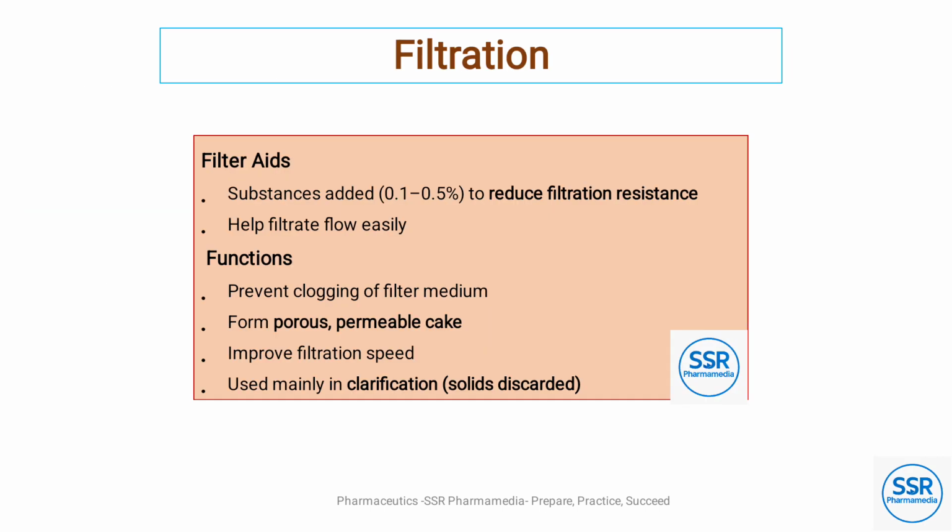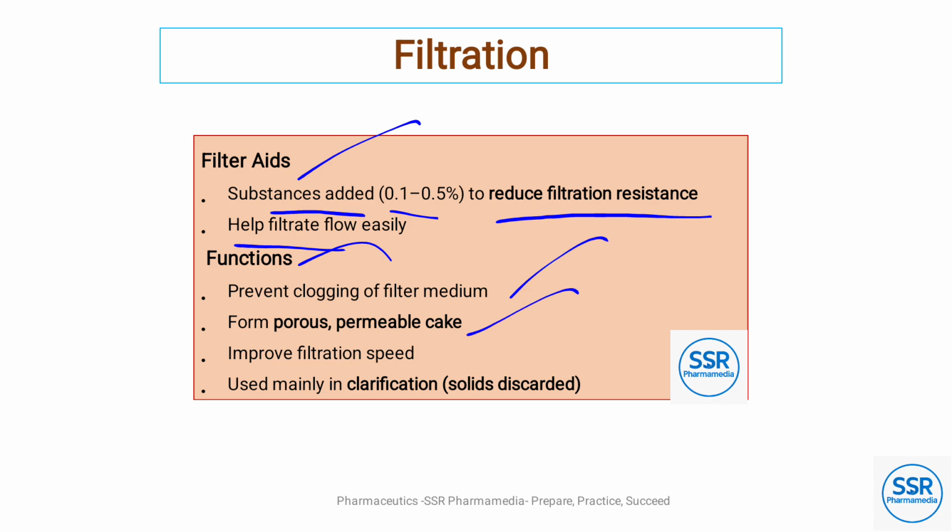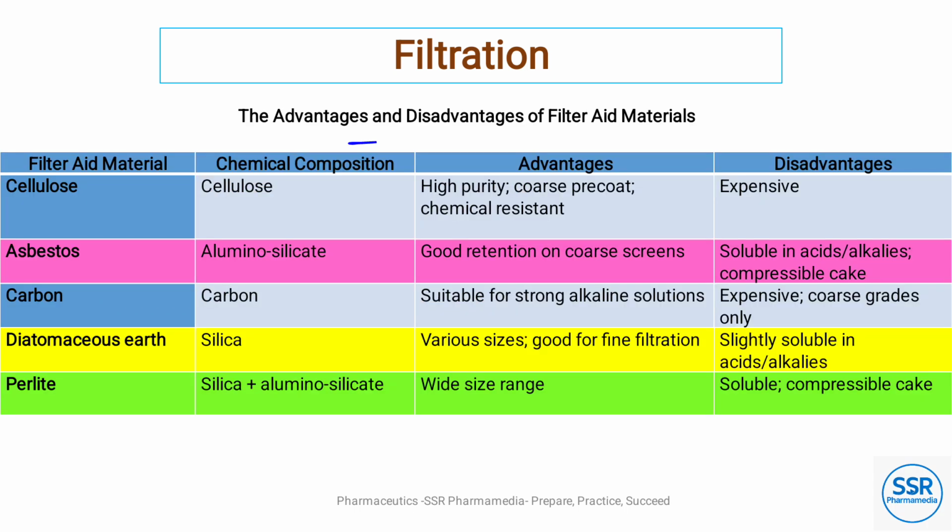Next, filter aids and their functions. A filter aid is a substance added, mainly at 0.1 to 0.5%, to reduce filtration resistance and help the filtrate flow easily. The main functions of filter aids are to prevent clogging of the filter medium, form a porous permeable cake, and improve filtration speed. They are used mainly in clarification of liquids or where solids are discarded. Then the advantages and disadvantages of filter aid materials.